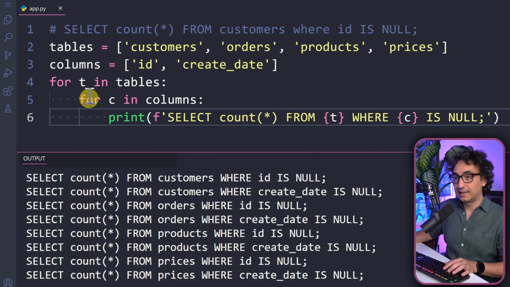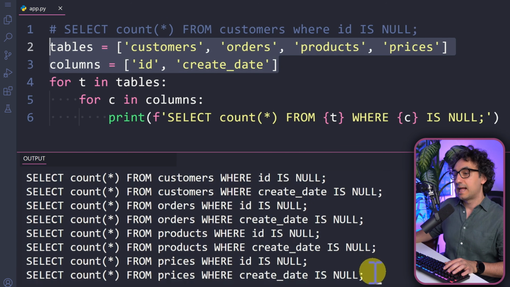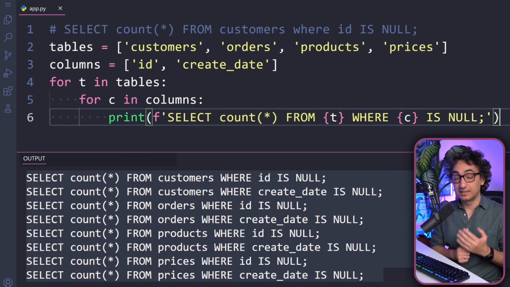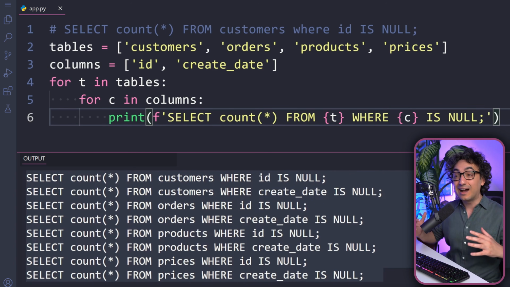I could just make a few lines in Python in order to automate the whole job. And if in the future I get more tables and columns, I'm just going to extend it over here and then automatically generate my SQL queries. And I know this sounds really simple, but this is what advanced data engineers actually do, especially if they are building systems like a data warehouse or data lakehouse. We will be dealing with a huge amount of tables and columns, and you cannot hard code everything.